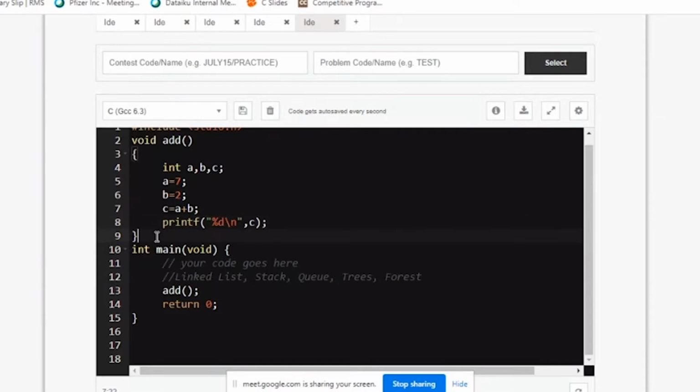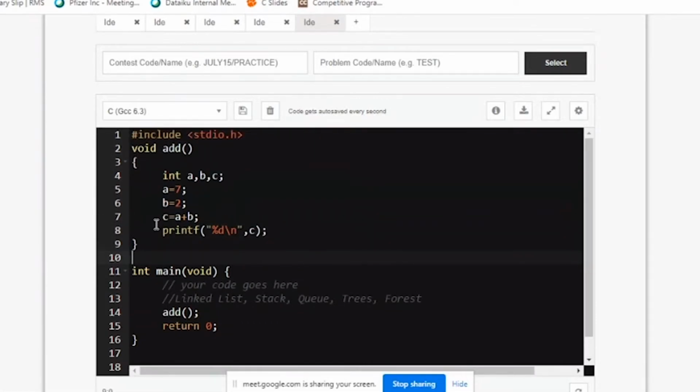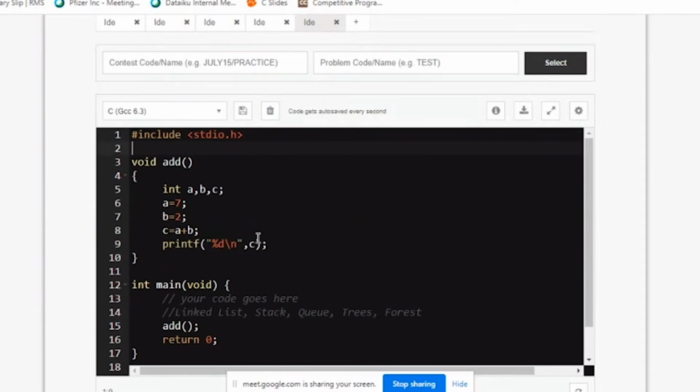So this is what we call a function. A function is a piece of procedure which the computer will perform whenever someone calls that function. So how do you call that function? This is called a function call.